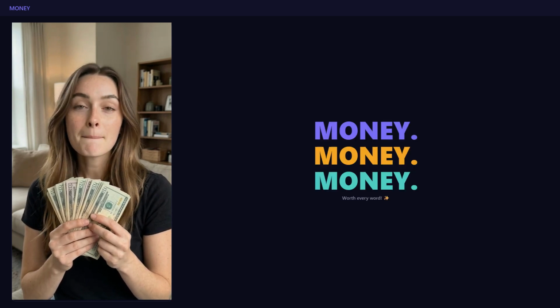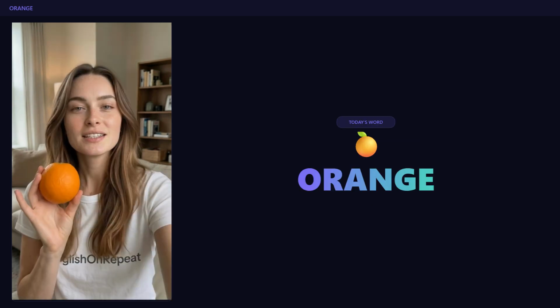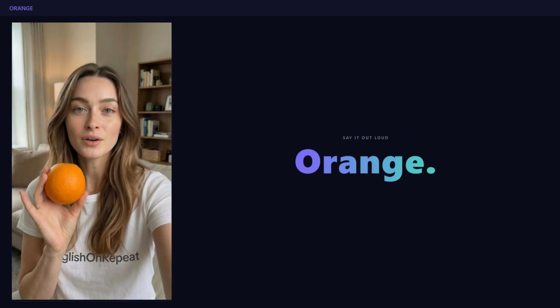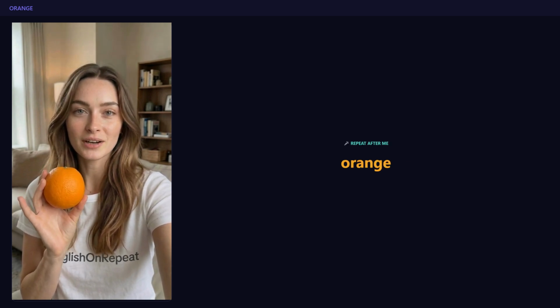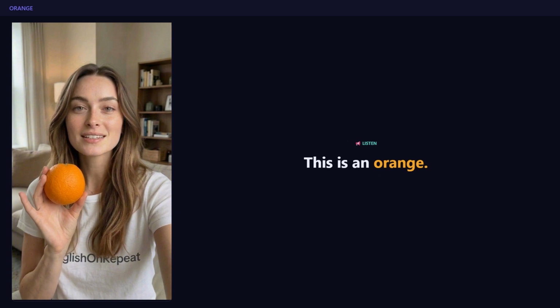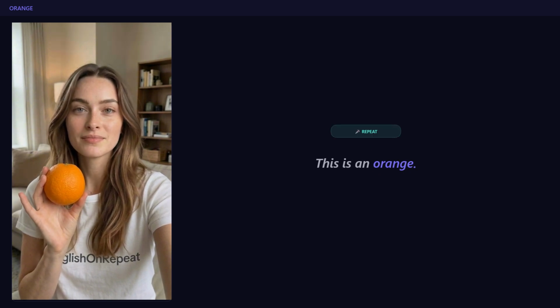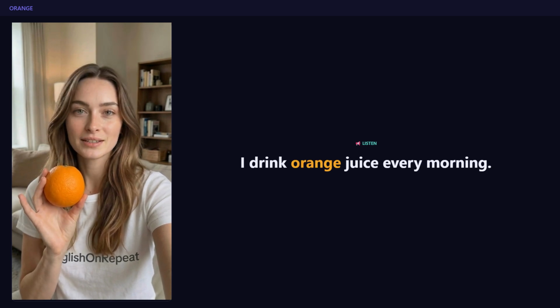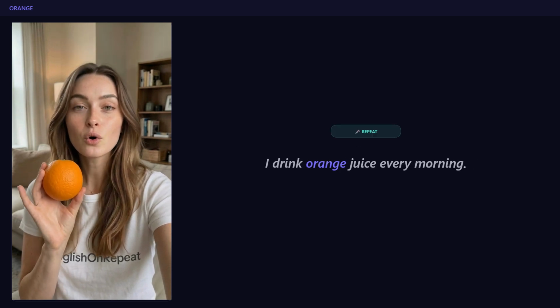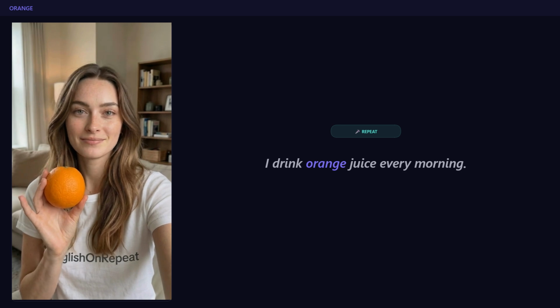Today's word is orange. An orange is a fruit. It is round and sweet. Repeat after me. Orange. This is an orange. Repeat. This is an orange. I drink orange juice every morning. Repeat. I drink orange juice every morning.